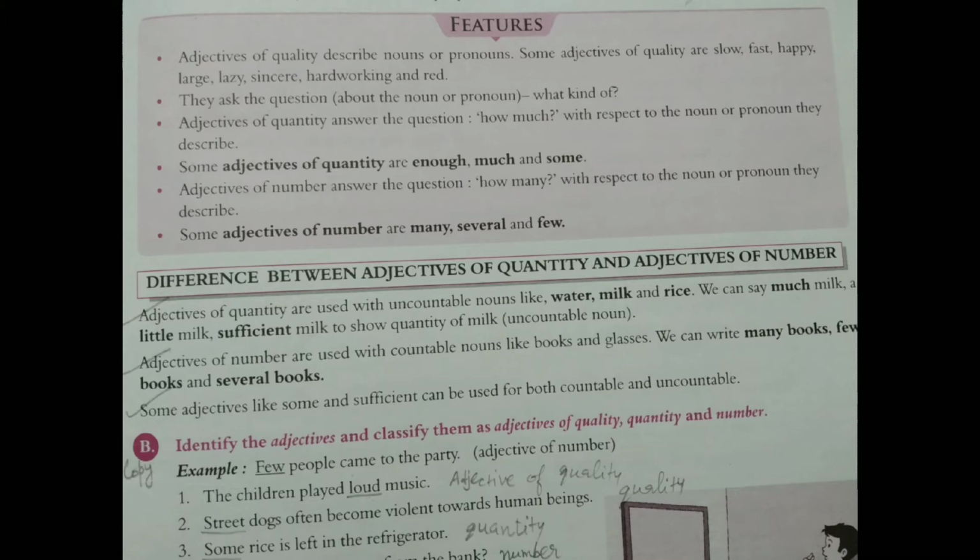Adjectives of quality describe nouns or pronouns. Some adjectives of quality are slow, fast, happy, large, lazy, sincere, hardworking, and red. They ask the question about the noun or pronoun, what kind of? This question is asked by adjectives of quality.